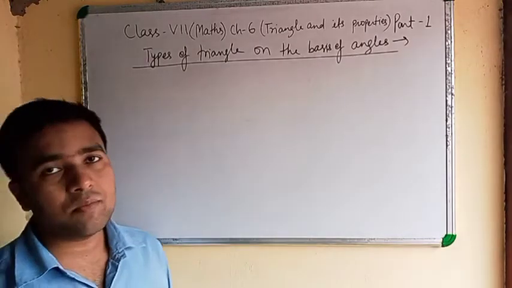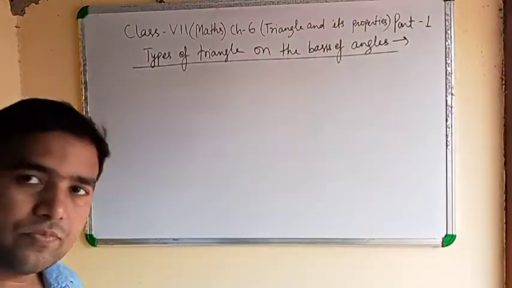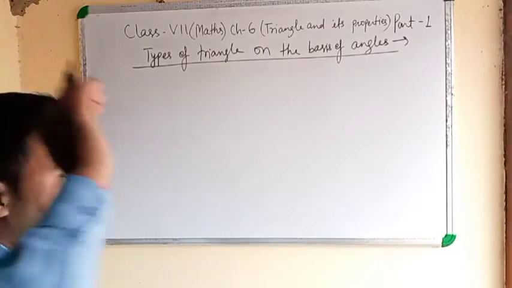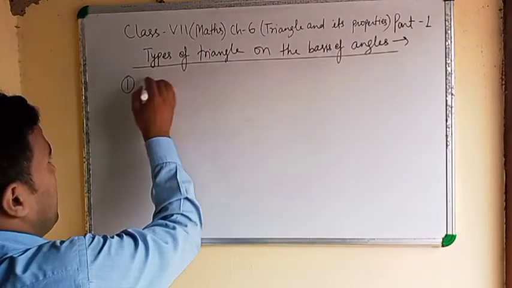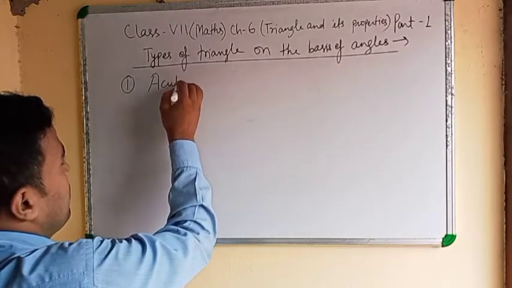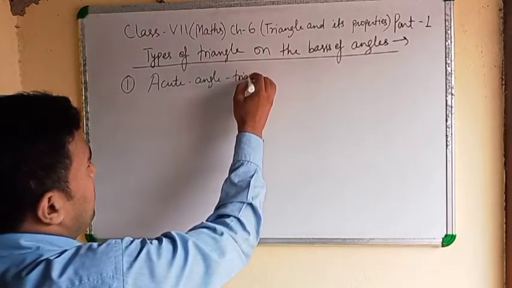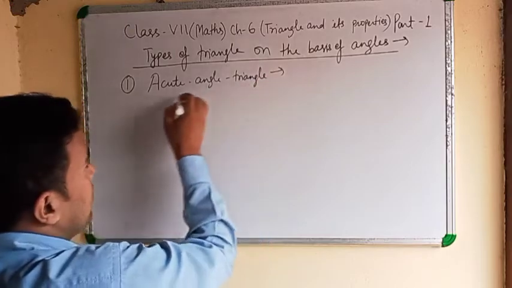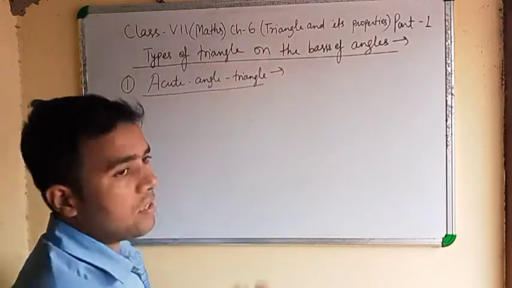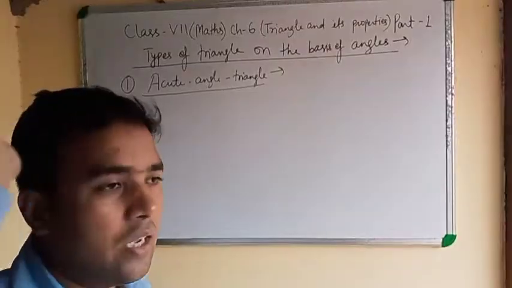Types of triangle on the basis of angle. First is the acute angle triangle. Acute angle triangle. Acute angle.